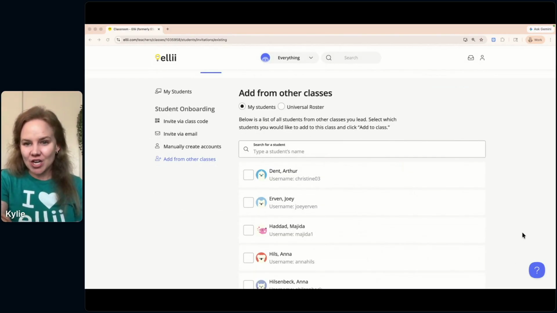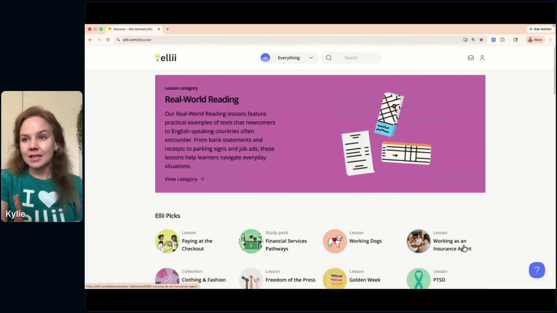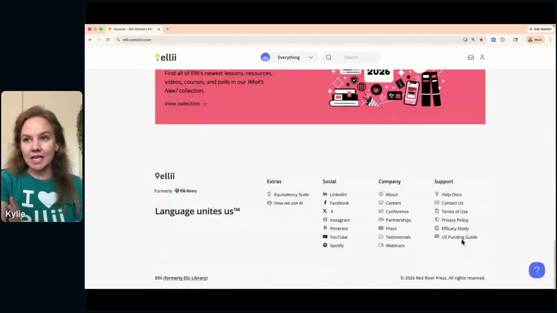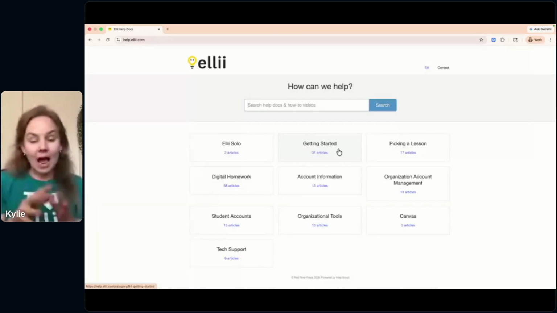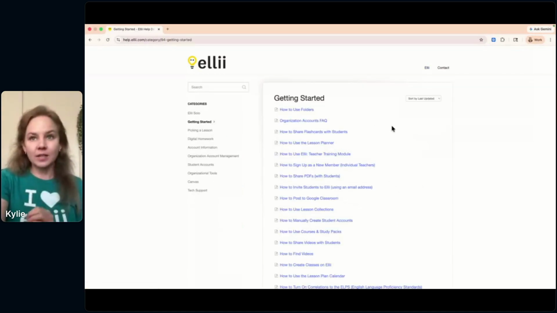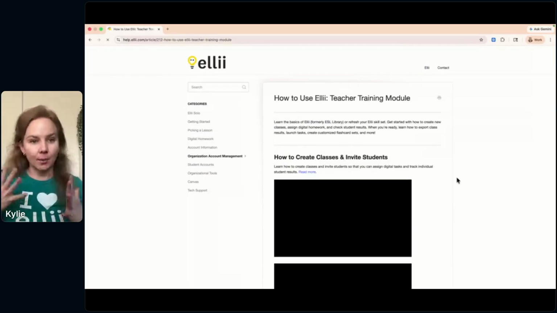And then I'll also share that you can find our help docs on our platform. Down at the bottom of the screen under support is help docs. And that's where you can find how to navigate the platform, how to do different things, different functionalities. So under getting started, I would definitely recommend checking out this How to Use Ellii teacher training module.